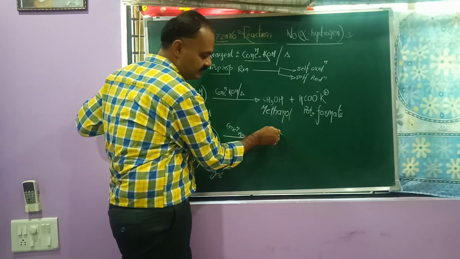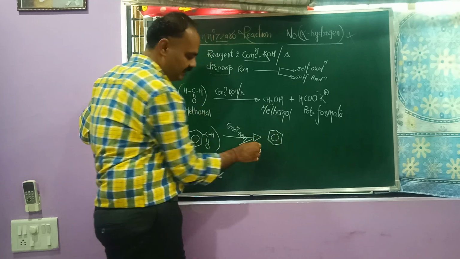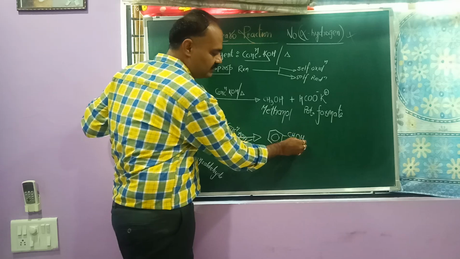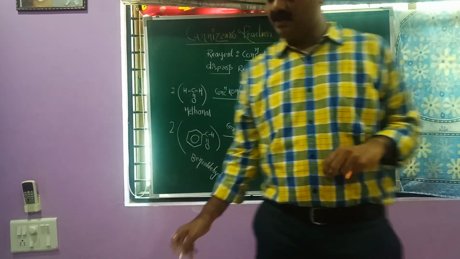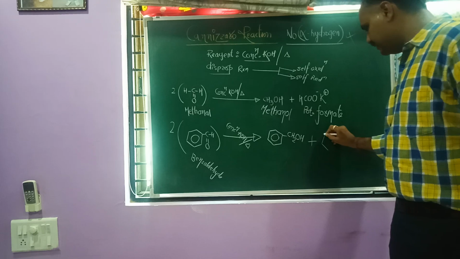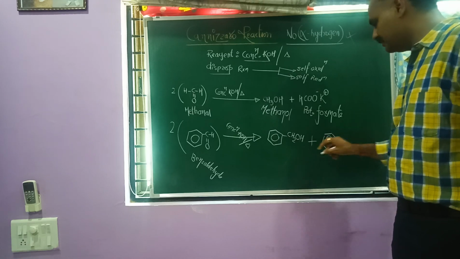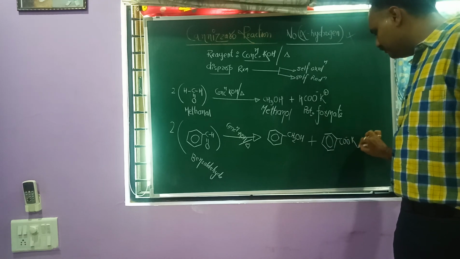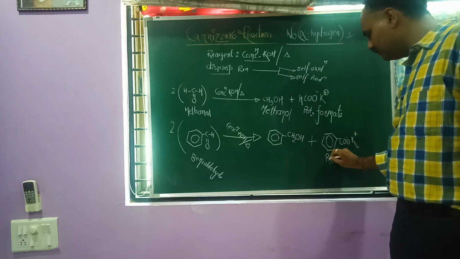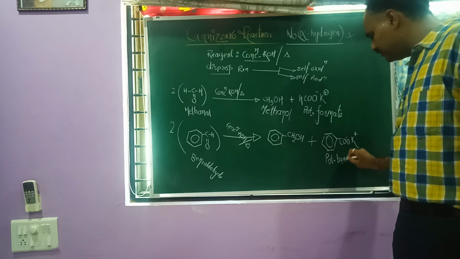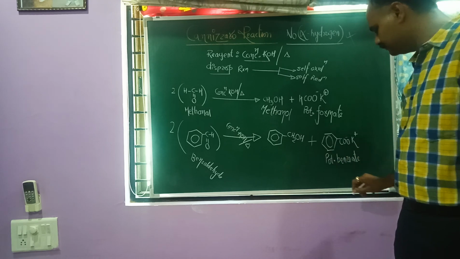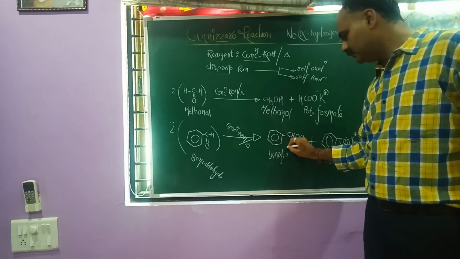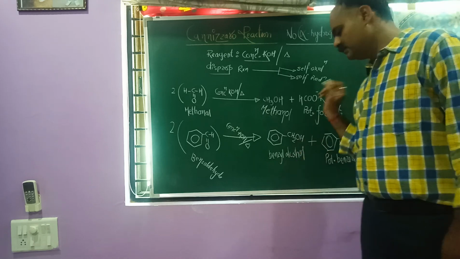So in this case the benzene remains as such, and due to the reduction process the aldehyde group will be converting to the CH2OH group, plus this is the benzene ring as such, the phenyl ring, actually C6H5. Now the other should be converting to COO- K+. The name of this compound is potassium benzoate. The name of this compound is benzyl alcohol.